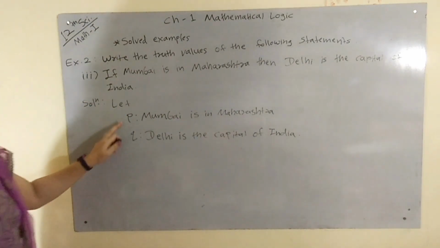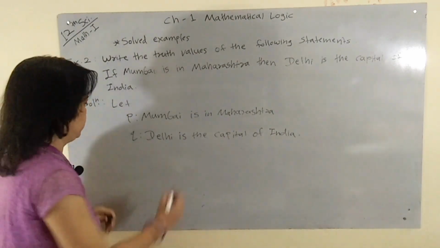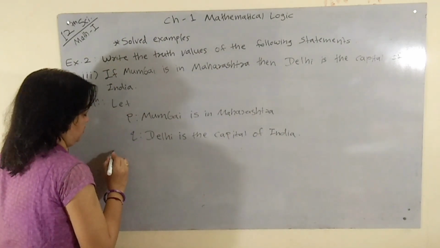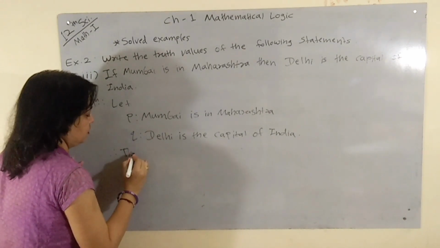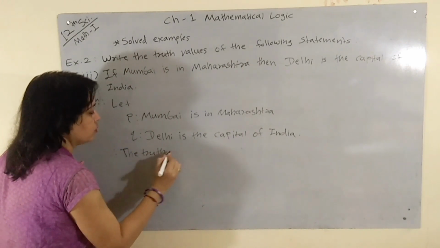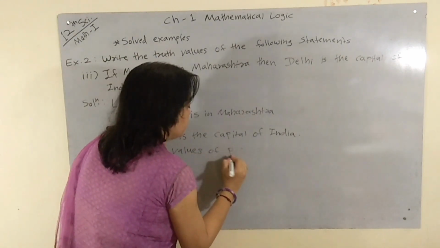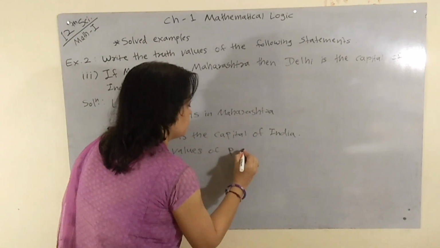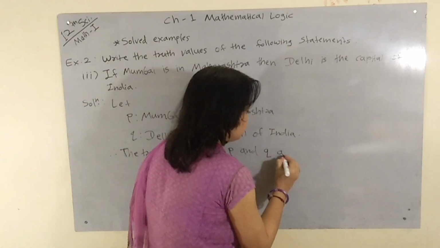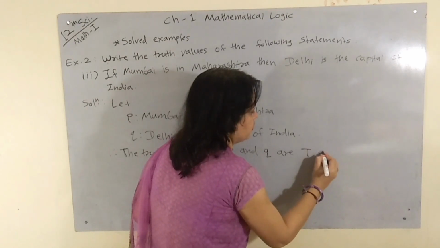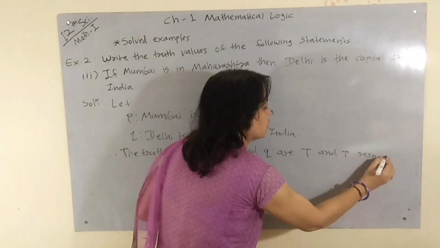We know that its truth value is true and its truth value also true. Therefore the truth values of P and Q are true and true respectively.